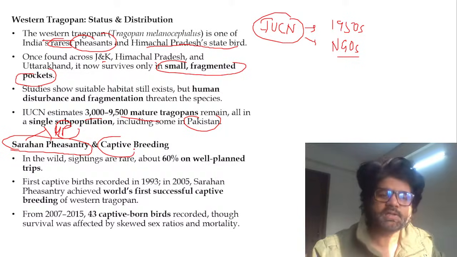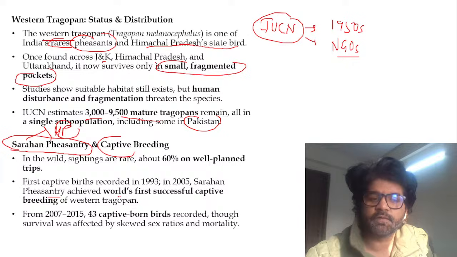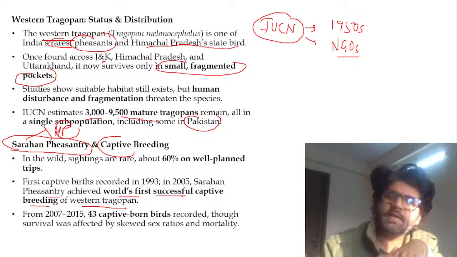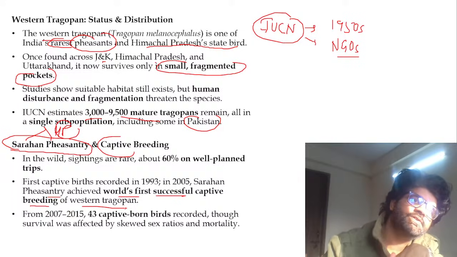Yeah, something is better than nothing, as we were discussing in the previous editorial. The first captive birth happened here, and so on. You can read all these things. Sarahan Pheasantry achieved the world's first successful captive breeding of Western Tragopan. So anything first is very important. We have discussed this earlier. Your first love, your first crush, your first kiss.